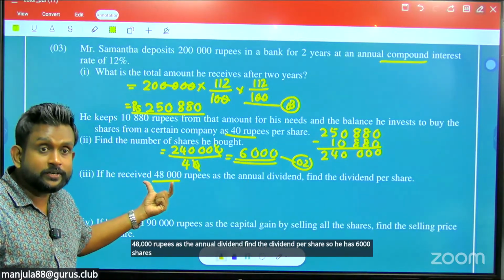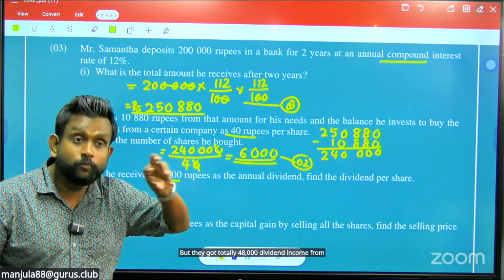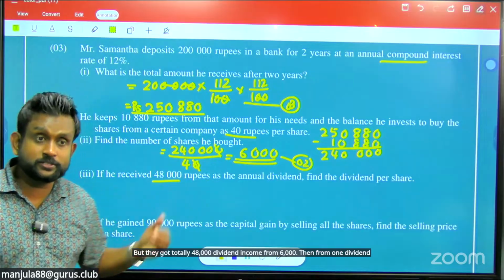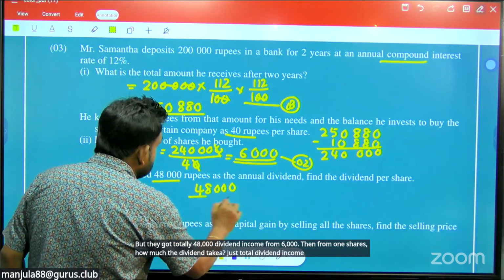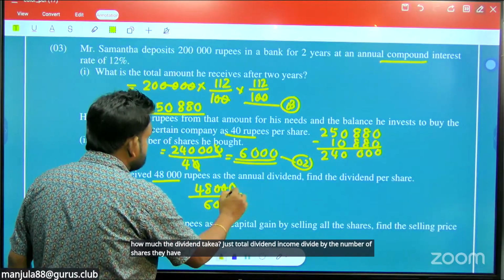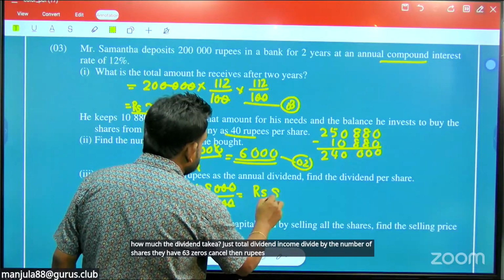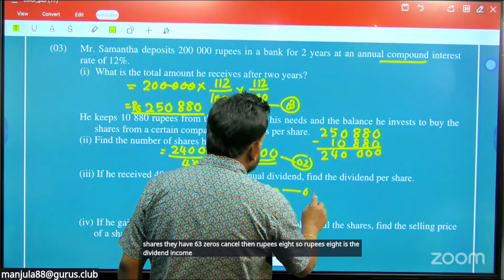They got totally 48,000 dividend income from 6,000. Then from one share, how much is the dividend income? Just total dividend income divide by the number of shares they have, 6,000. Three zeros cancel, then rupees 8. So rupees 8 is the dividend income per share. So that is 2 marks.